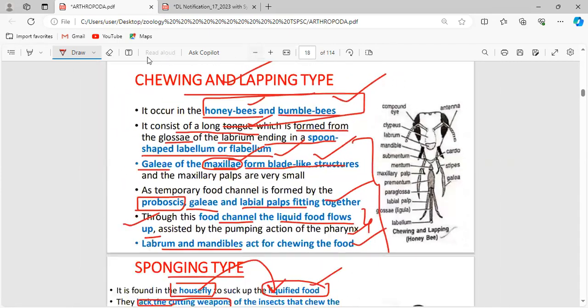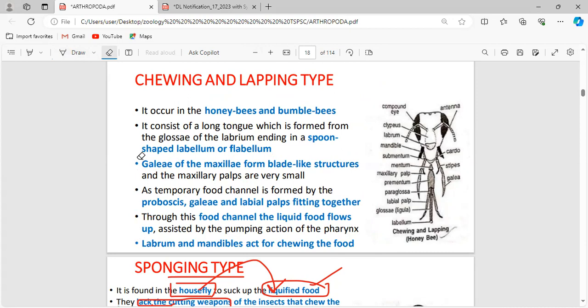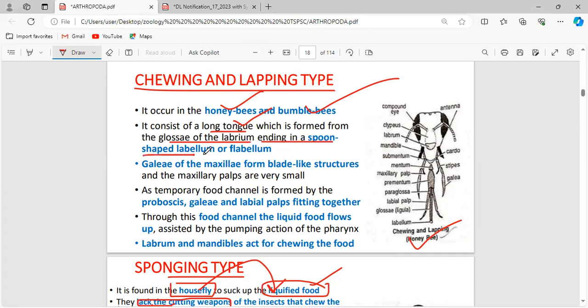And next, the chewing and lapping type. This is also another mouth part modification adopted by insects. The best example for the chewing and lapping type is the honeybee. Honeybees and bumblebees will be the examples. It has a long tongue, formed from the glossae of the labium, ending in a spoon-shaped labellum and the flabellum. See the structure, this is the labellum.